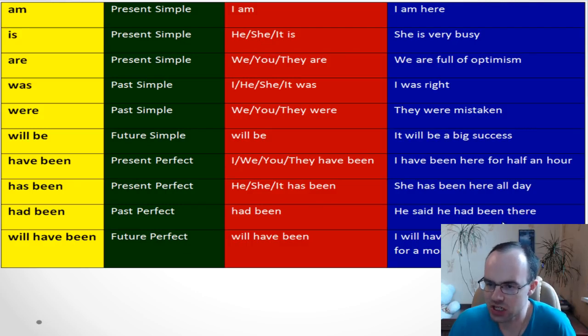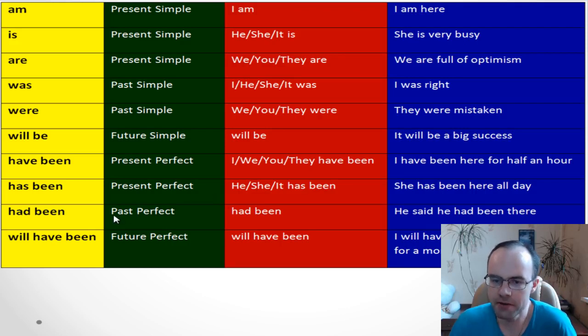So the second action, he had been there, happened earlier than the first action in this sentence. So he said he had been there, and that's why we need to use this structure.